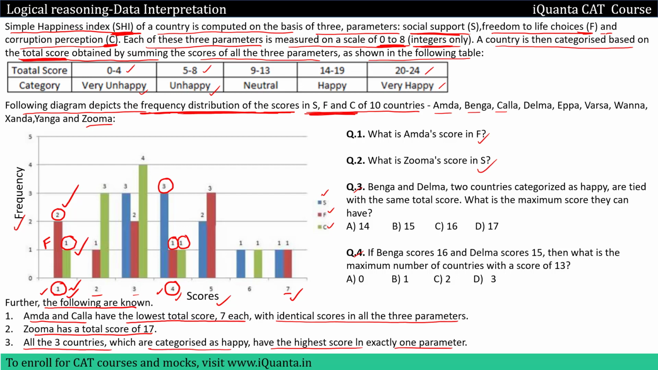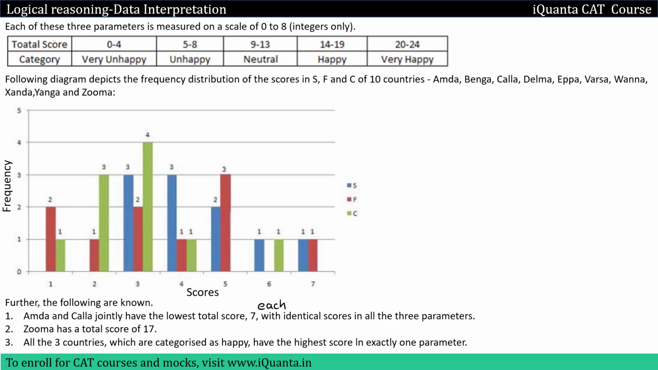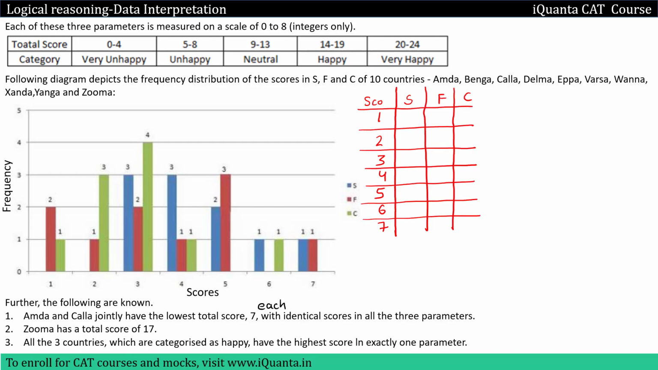So let's go to the next slide. First of all, I'll write down the possible scores: 1, 2, 3, 4, 5, 6 and 7. We have to give these scores to parameters S, F, C, so I'll write down S, F and C over here. Now I'll fill the table with frequency. If I go to score 1 and parameter S, the bar is not available. That means we cannot give a score of 1 to S. It is not possible.